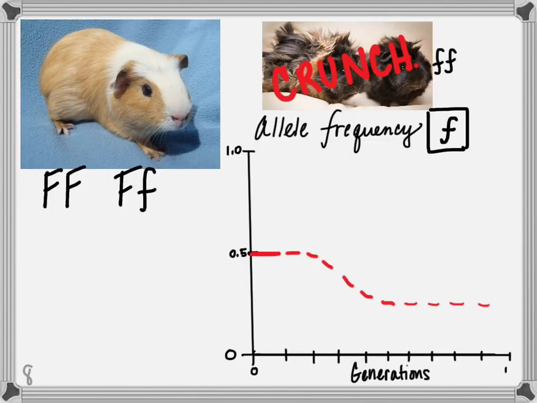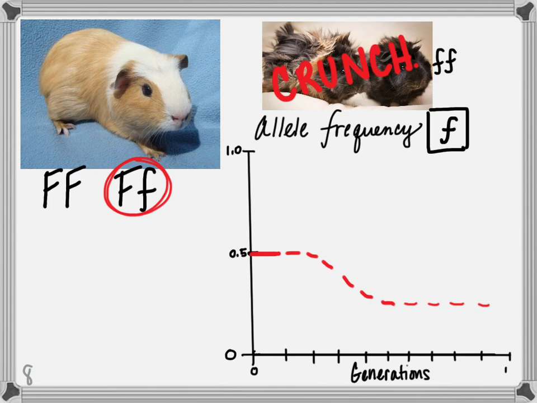Will the little f allele disappear from this population? No. Why not? Because there are plenty of dominant phenotype, or straight-furred guinea pigs, carrying a copy of the recessive allele. These individuals have one copy of the dominant and one copy of the recessive allele. We call them heterozygous. More about that later. This means that the little f allele stays in the population, even if its frequency declines. You can think of it as a hidden F.